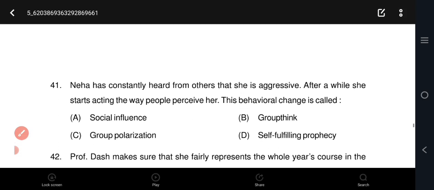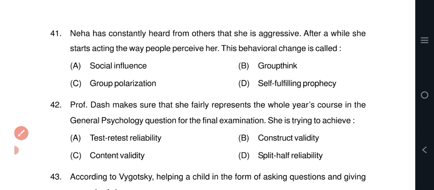Question number 41. Neha has constantly heard from others that she is aggressive. After a while, she starts acting the way people perceive her. This behavioral change is called... Option D.